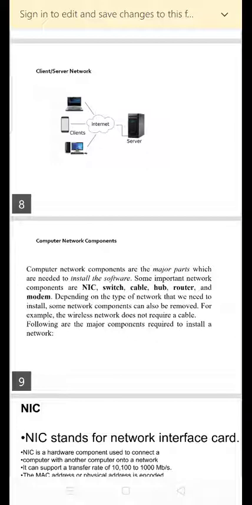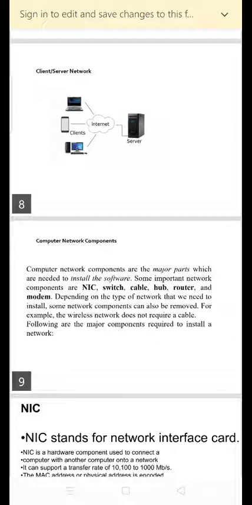Advantages of the client-server network: it contains a centralized system, and therefore we can back up the data easily. A dedicated server improves the overall performance of the whole system. Security is better in the client-server network, as a single server administrator shares the resources. It also increases the speed of sharing the resources.